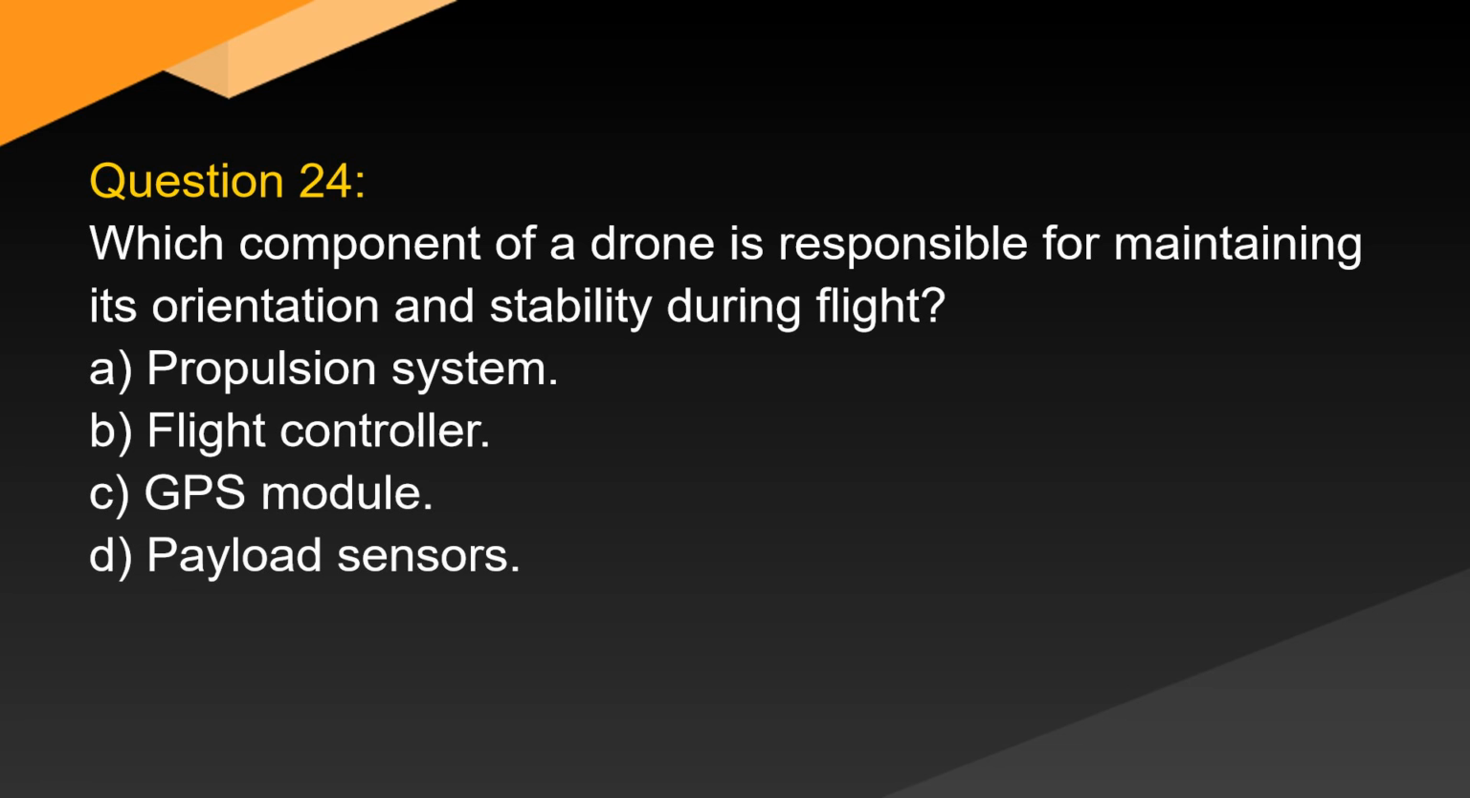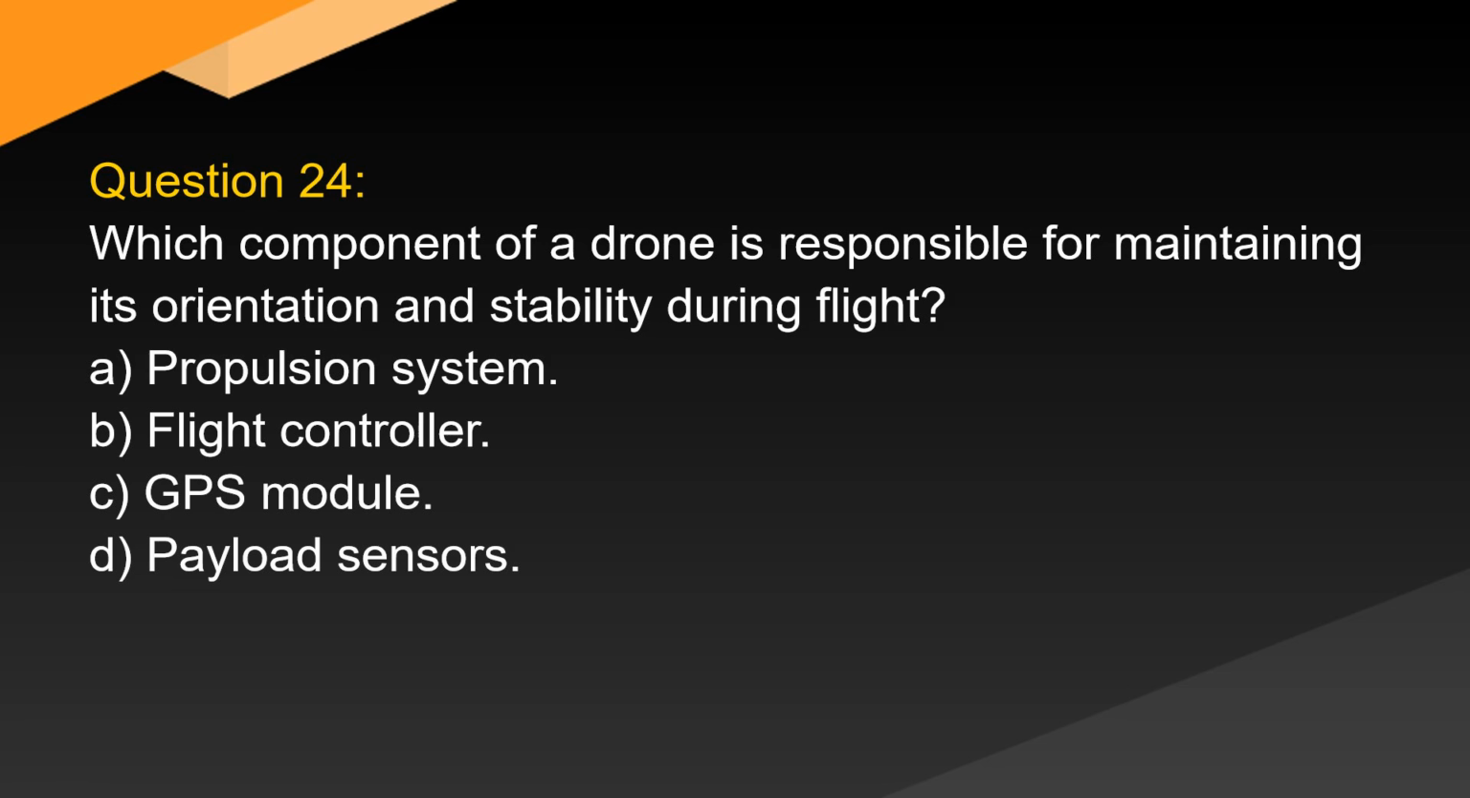Question 24. Which component of a drone is responsible for maintaining its orientation and stability during flight? A. Propulsion system. B. Flight controller. C. GPS module.